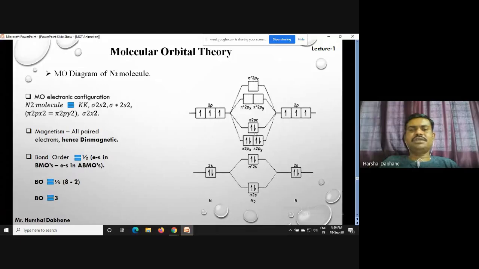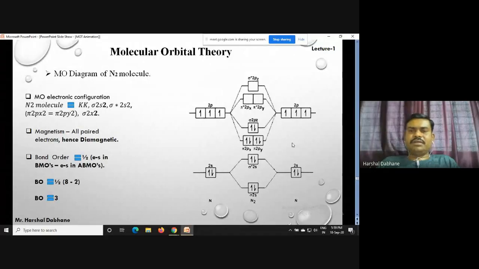Because this order is reversed as compared to our standard diagram. Because we know that in the case of nitrogen, the energy gap between 2s and 2p is small. So during the construction of the molecular orbital diagram, there is an interaction between 2s and 2p. That's why the energy of the pi orbital decreases. So we can write these orbitals in this particular format.